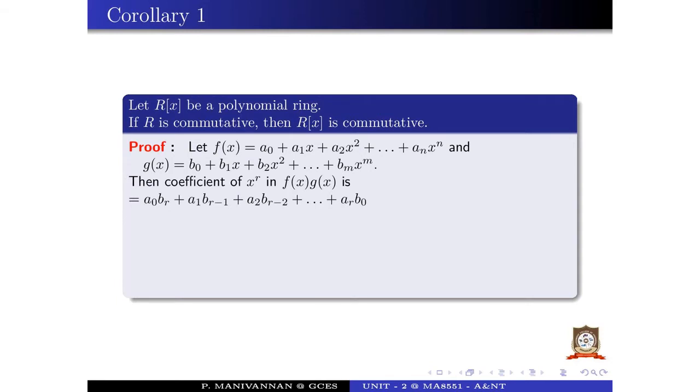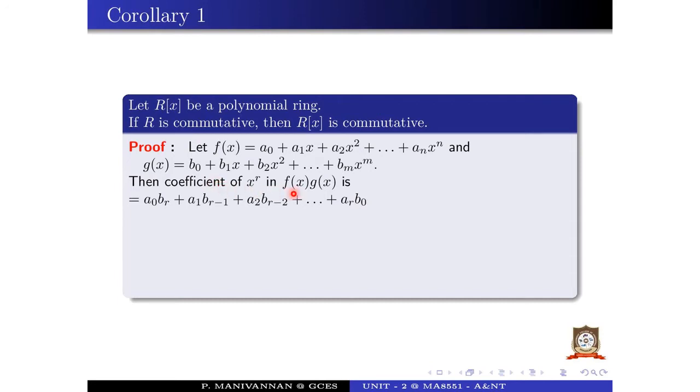Then the coefficient of x power r in f of x into g of x is, for this multiplication, a0 br plus a1 b r minus 1 plus a2 b r minus 2 plus etc. plus ar b naught.